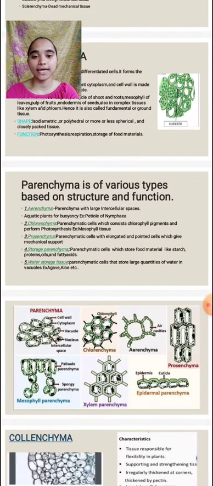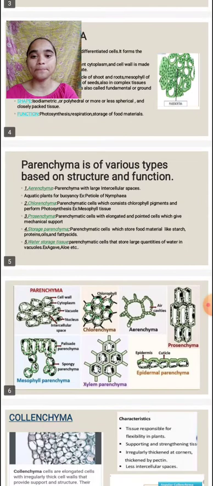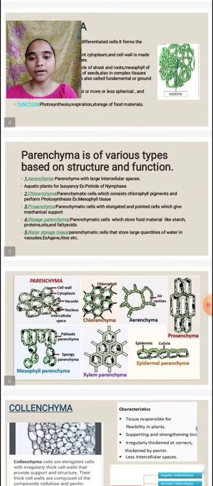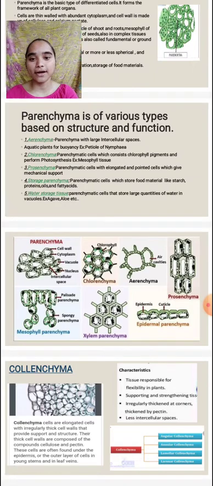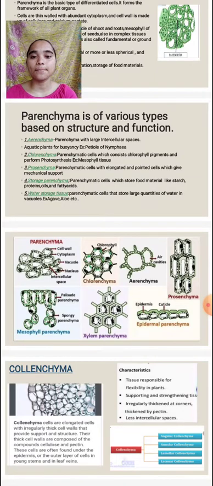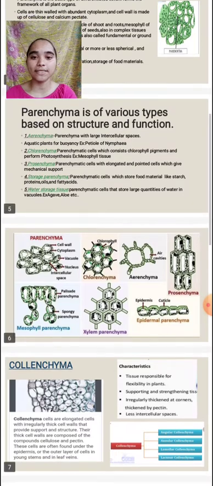Parenchyma has various types based on the structure and function. They are aerenchyma, chlorenchyma, prosenchyma, storage parenchyma and water storage tissue. Aerenchyma: in this tissue, the parenchyma have large intercellular spaces. These are found in aquatic plants for buoyancy.